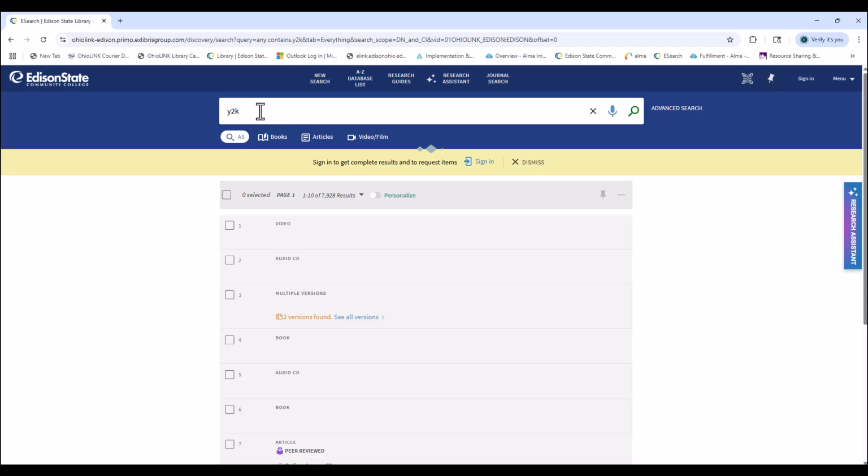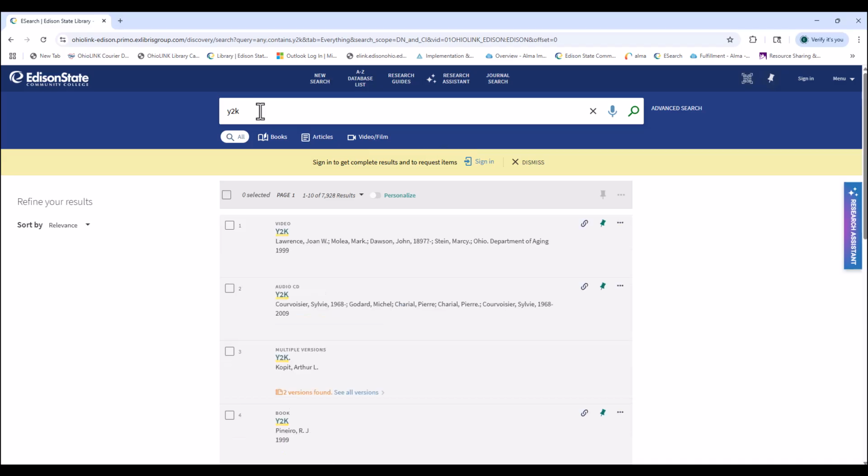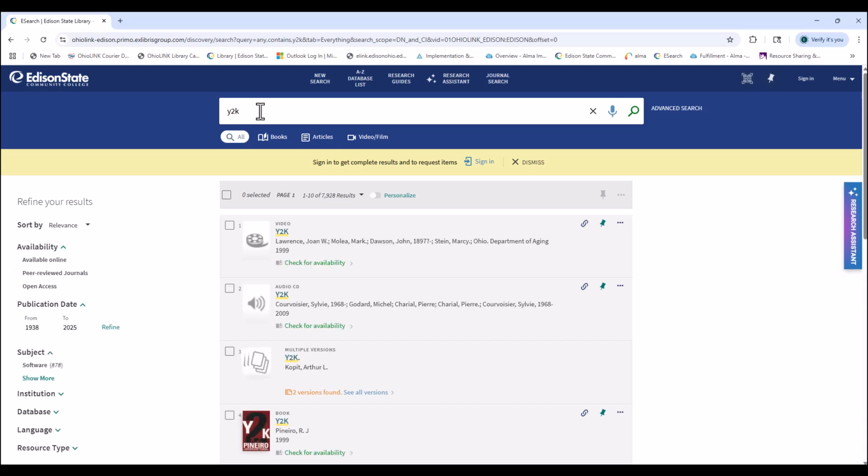For this particular assignment, you always want to read your assignment carefully, but in this particular one it has a specific date range, and it also has a certain area of what this event can happen in. So I have picked Y2K as my event. Y2K, if you don't know, is when we went from the year 1999 to the year 2000. There was thought to be a big catastrophe in regard to computers because of the date switching from the 1999 to the 2000 date. It was predicted there would be a lot of computer outages and issues associated with it. And there might have been with some, but it definitely wasn't what they had predicted was going to happen. So Y2K is a term they use for that.